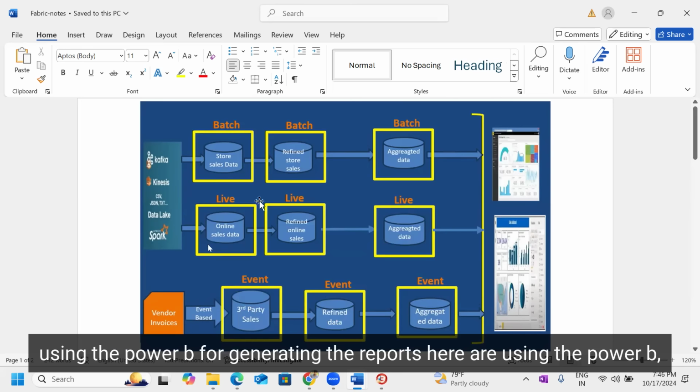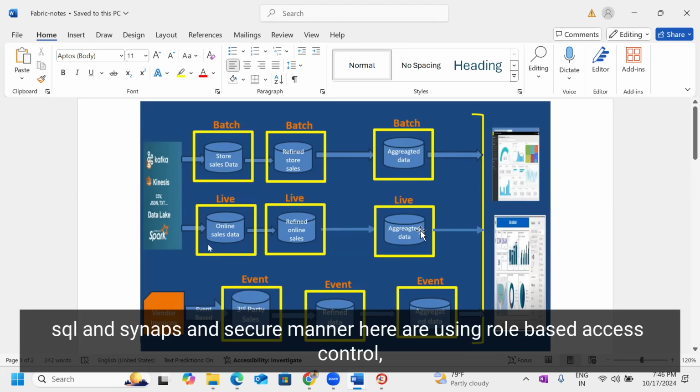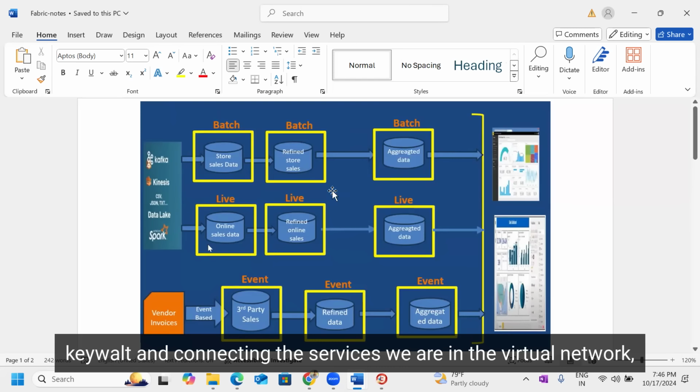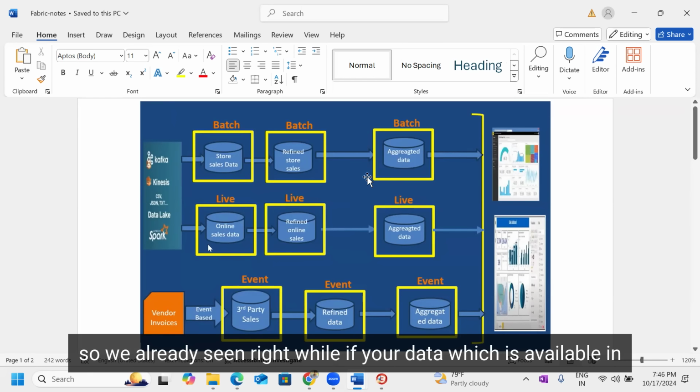Here we are using Power BI, Data Factory, Databricks, SQL, and Synapse in a secure manner. Here we are using role-based access control. For storing sensitive information, we are using Azure Key Vault, and for connecting the services, we are using a virtual network and VPNs. There are a lot of things we are integrating, right? So we already saw this, right?